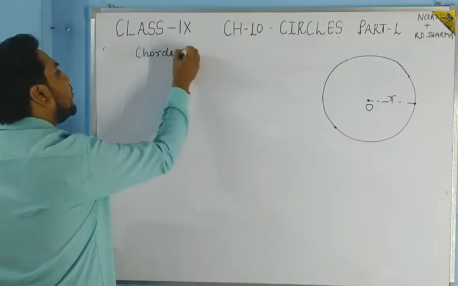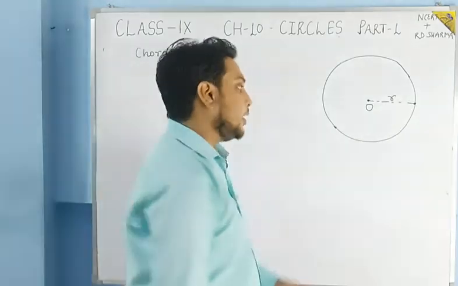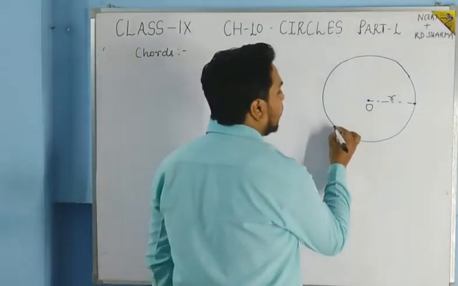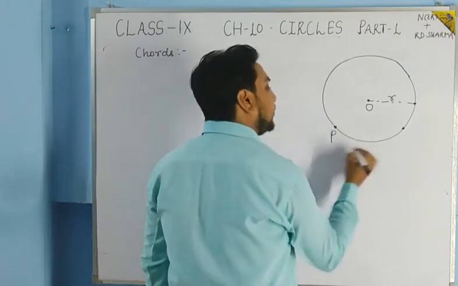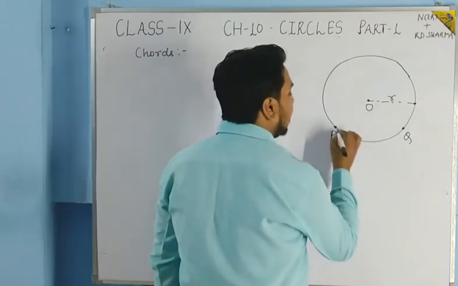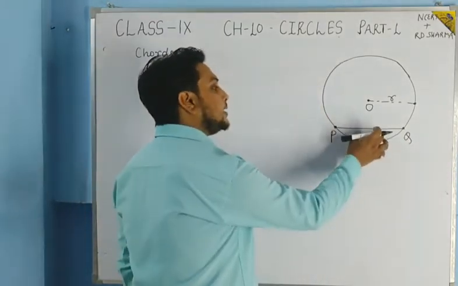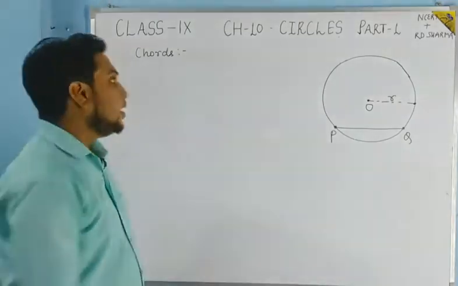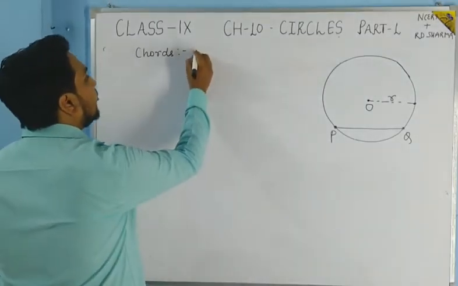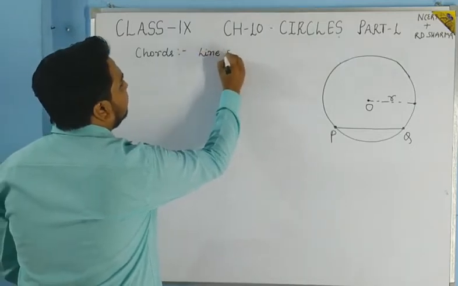Chords of a circle. Okay, what are the chords of a circle, students? See, if we join two points on the circle, suppose this is one point P and this is another point Q, and we join this PQ, then this line segment will be known as the chord of the circle.